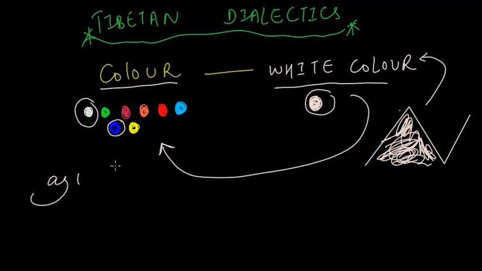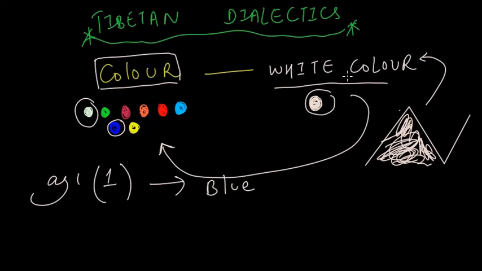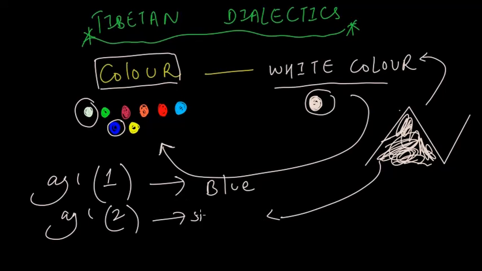Mu means we have to make some distinction. The first mu is having a color but not a white color, which can be blue. Blue is a color but not a white color. The second mu is a color and a white color both. So this is snow, the white color of the snow.